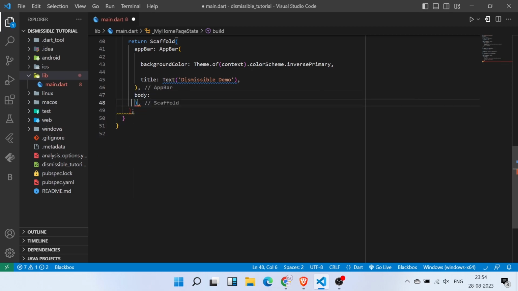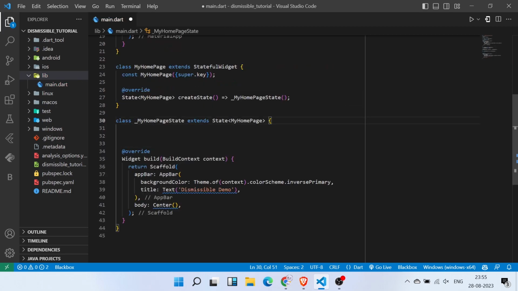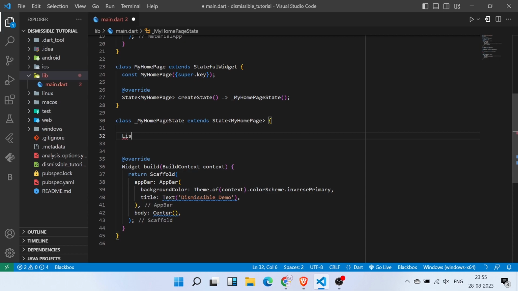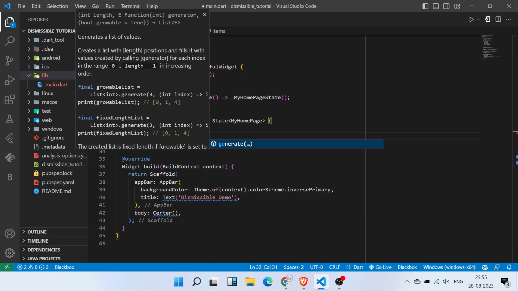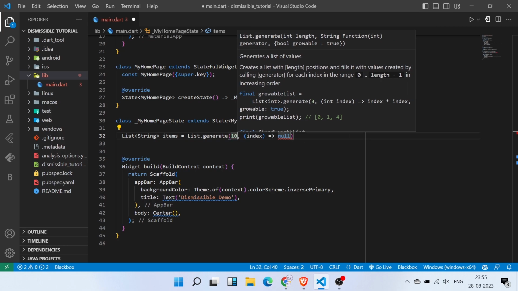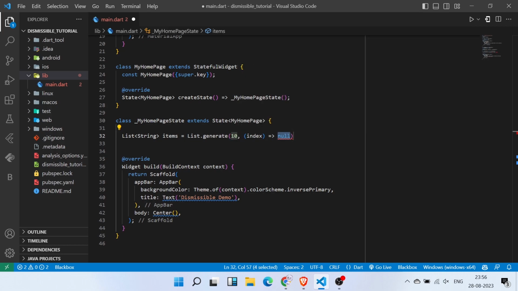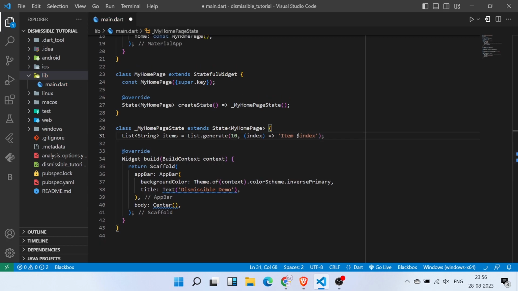Now what we want is that we need to create a list, right? If we want to delete something, then we need to create a list. So for that I am going to create the list of string and name it as items. And in that items I am going to write List.generate, I will give the length of 10. And each item will be a string, item space index. So the items will be item 1, item 2, item 3, just like that.